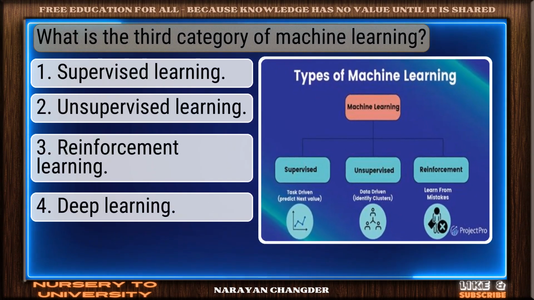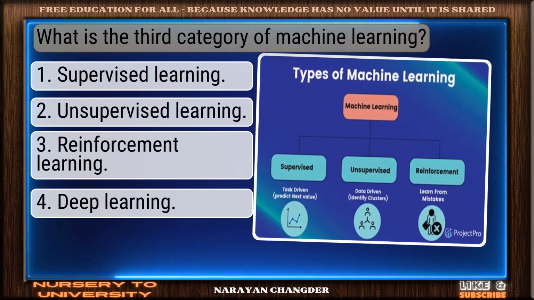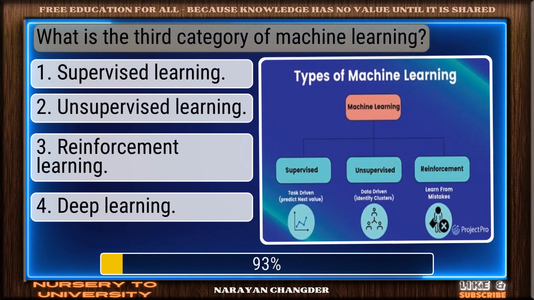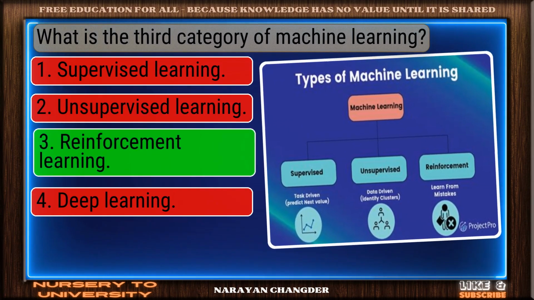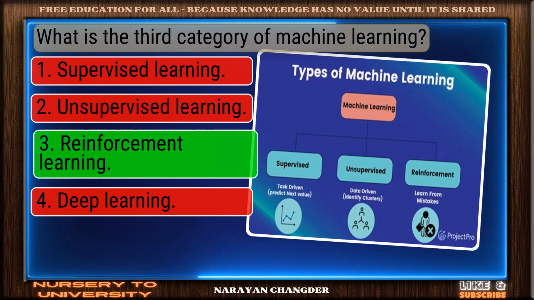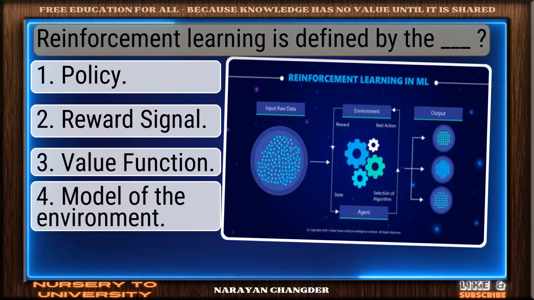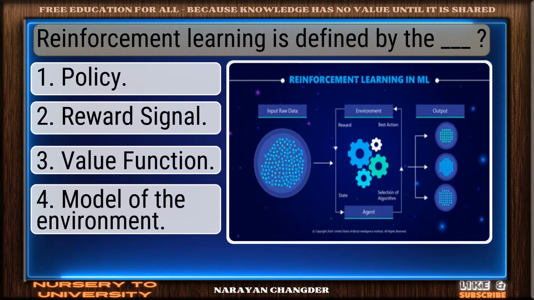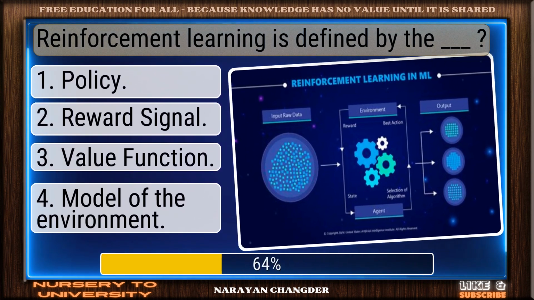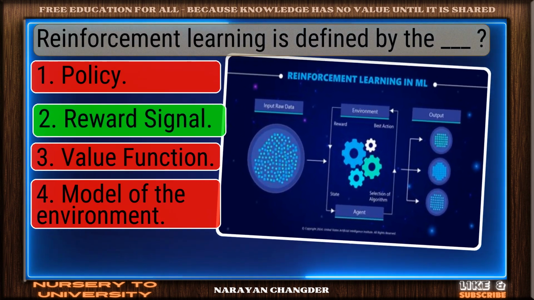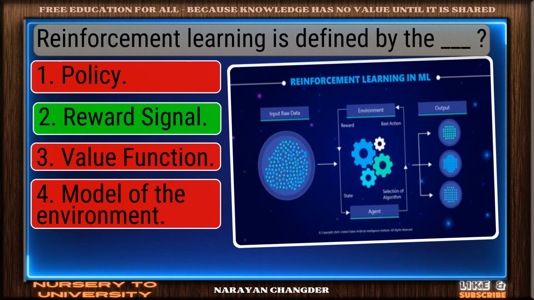Question number 45. What is the third category of machine learning? Right again. Reinforcement learning is a valid answer. Question number 46. Reinforcement learning is defined by the dash. Correct response. Reward signal is the most accurate answer.